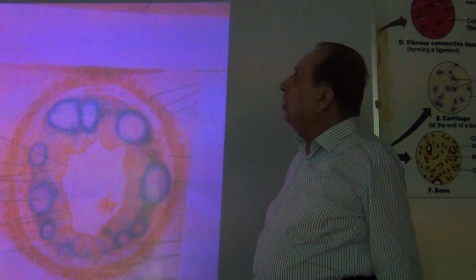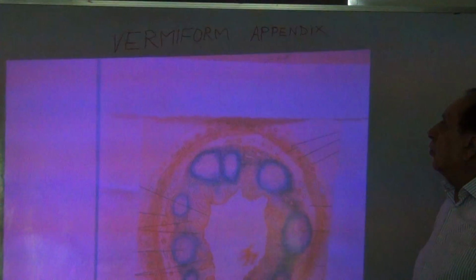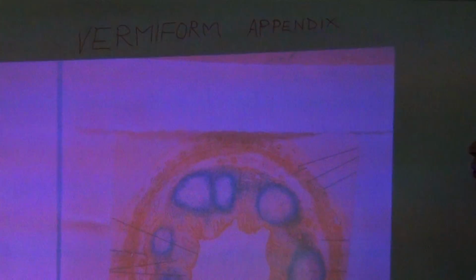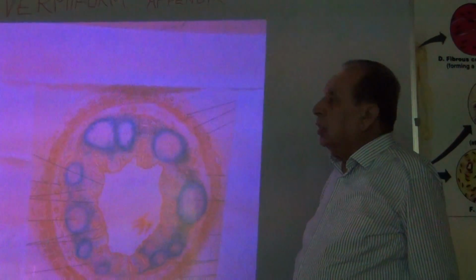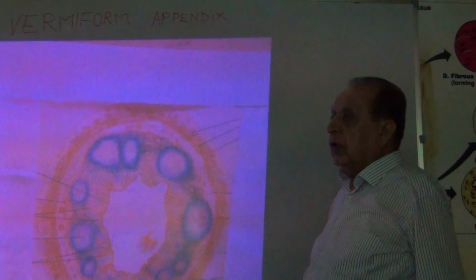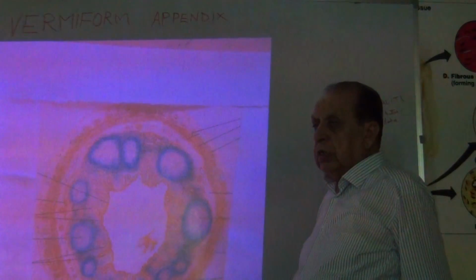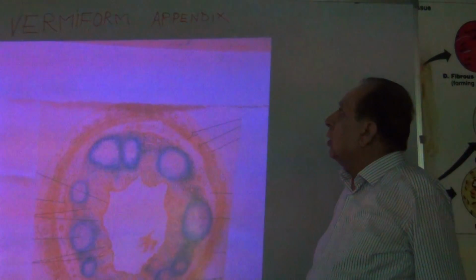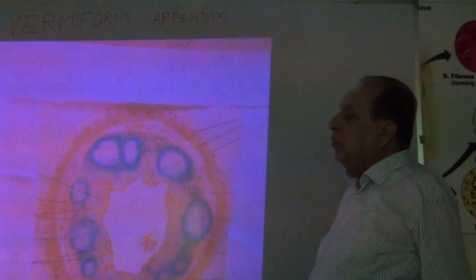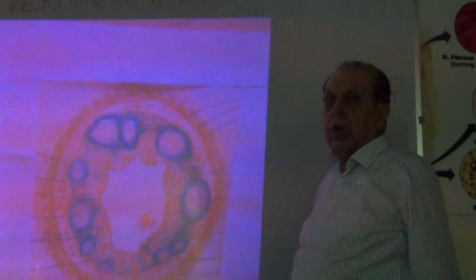Now, histology of vermiform appendix. The appendix is a vermiform diverticulum arising from the cecum below the ileocecal orifice. Vermiform in Latin means worm-like.